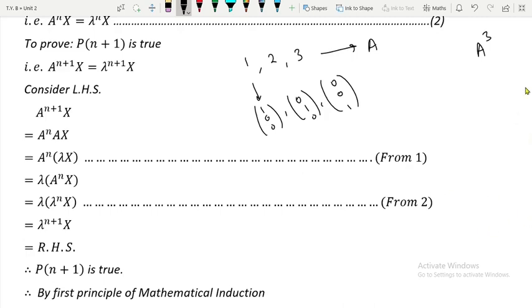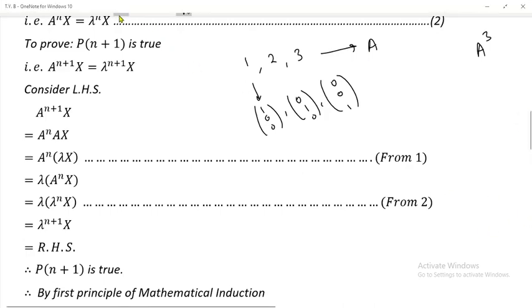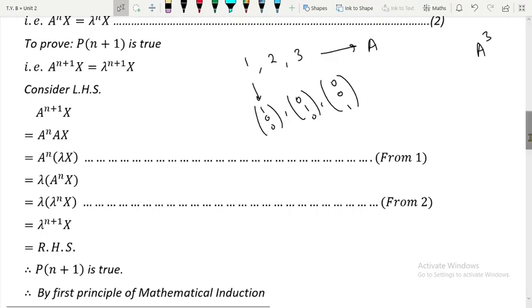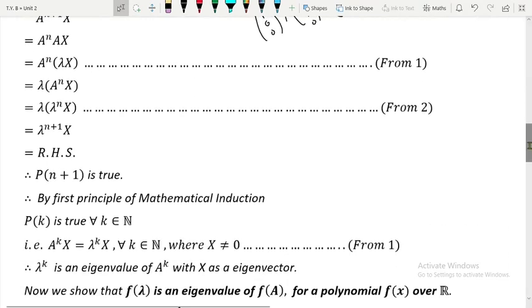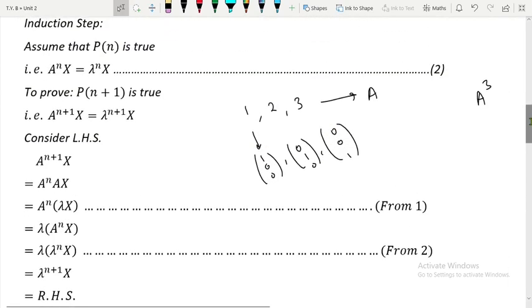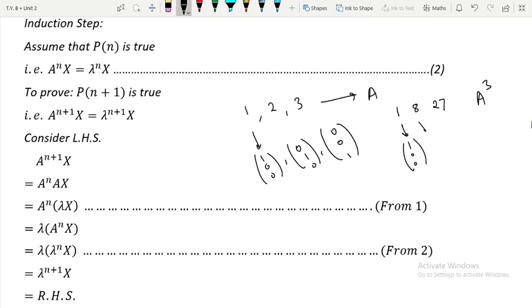Okay, so what we have proved here is, while proving lambda raised to k is an eigenvalue of A raised to k, you can note one thing, that the eigenvector is the same, it is x only, it is not changing. So therefore your eigenvalues of A cube will be 1, 8 and 3 cube, which is 27, and the eigenvectors are going to be exactly the same. Means what? The eigenvector of 1 is going to be (1,0,0), of 8 it is going to be (0,1,0), and of 27 it will be (0,0,1). So the eigenvectors are not going to change. This may also be asked in MCQs.